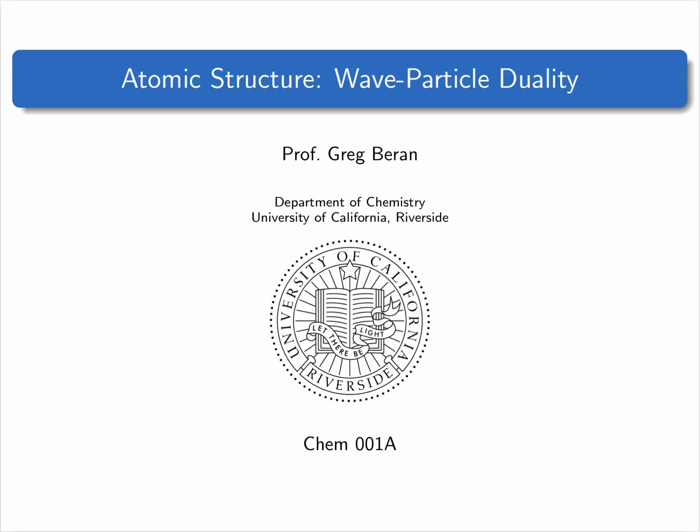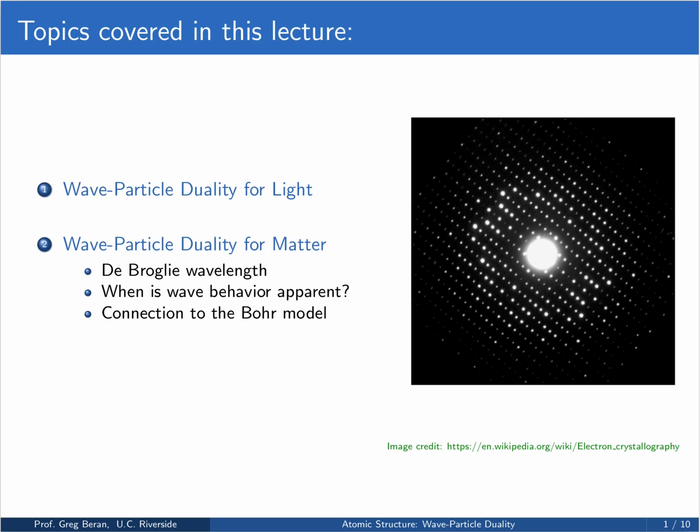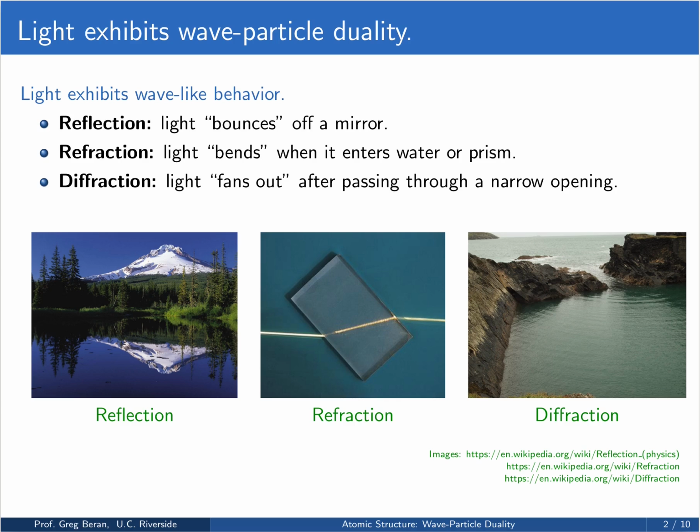In this lecture, we're going to cover wave-particle duality. So we've already seen wave-particle duality for light. We'll briefly recap on that here, and then we'll spend most of the time talking about wave-particle duality for matter. In particular, we're talking about the de Broglie wavelength. When is wave-like behavior for matter apparent? Because of course we think of matter typically as having particle-like behavior. And then some connections between the wave-particle duality and the Bohr model.